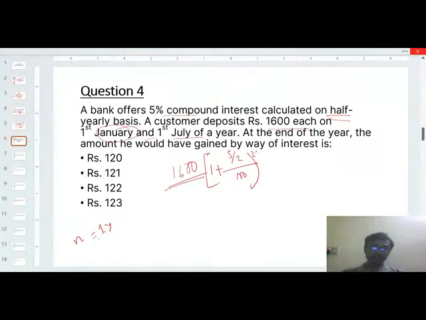Basically, if you calculate on a half yearly basis, half yearly means 1 by 2. Sorry, 6 by 12 half yearly.